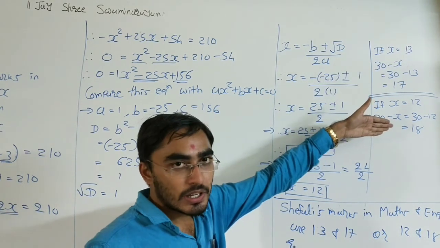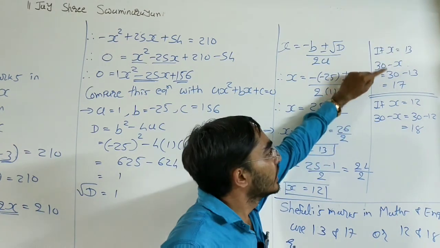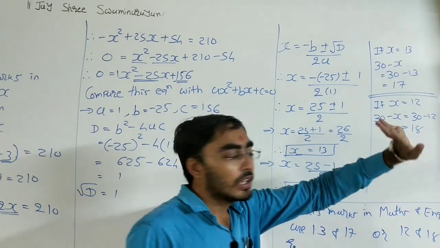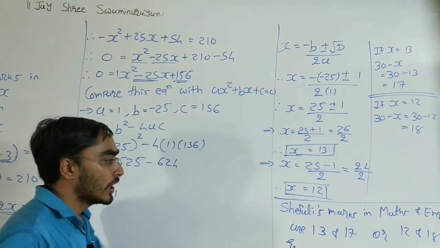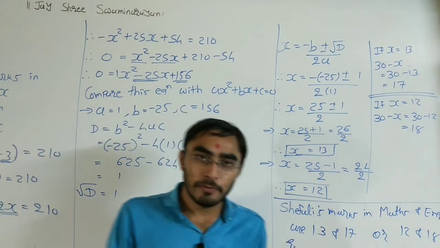So we find the answer of 30 minus x. That means if she gets 13 marks in maths, then she gets 17 marks in English. If she gets 12 marks in maths, then she gets 18 marks in English. So at last we need to write both these answers.